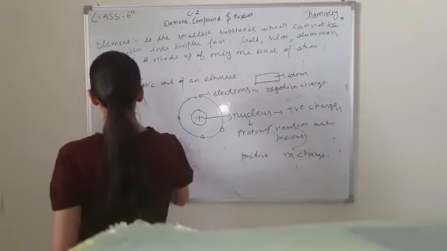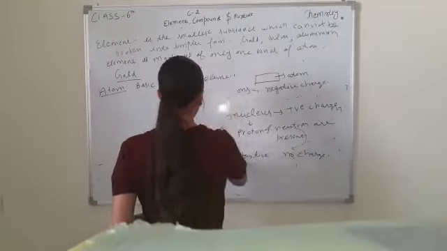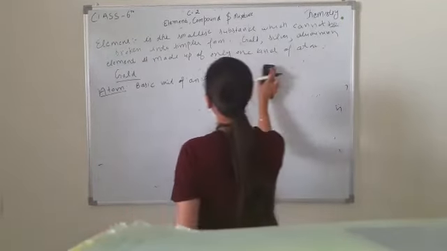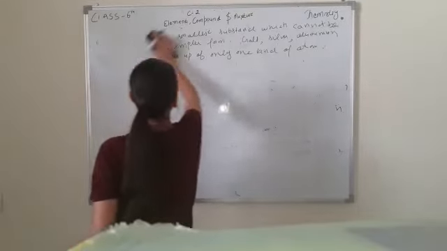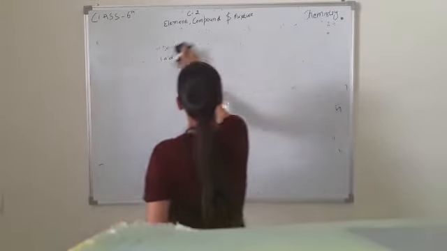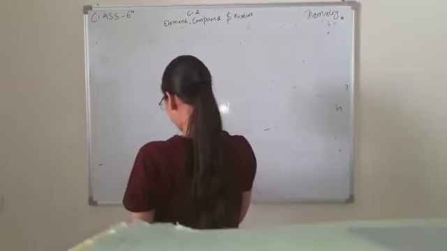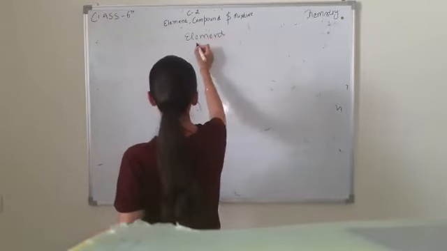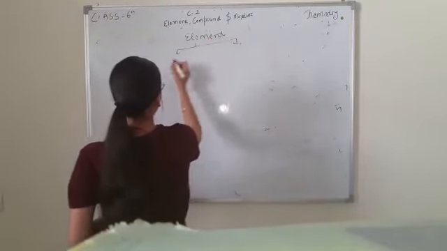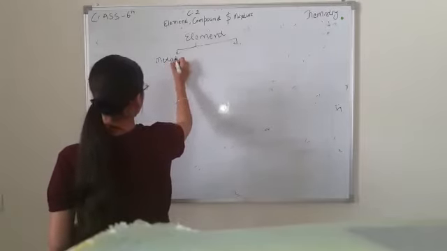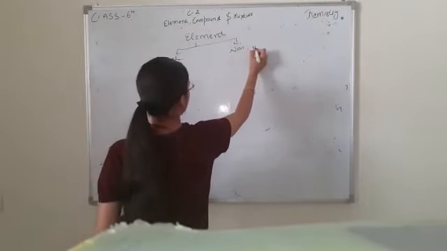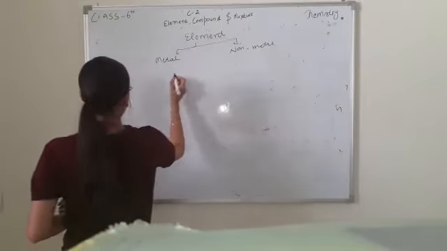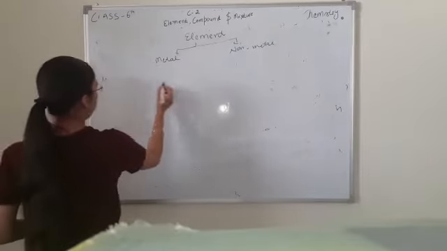Next, the elements are further divided into two parts. First is metal, second is non-metal. Clear? First, metal.